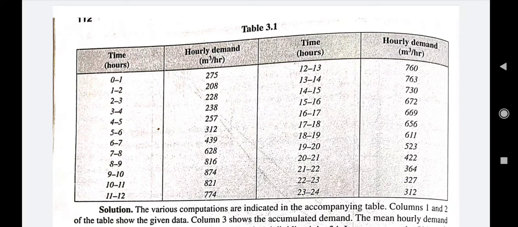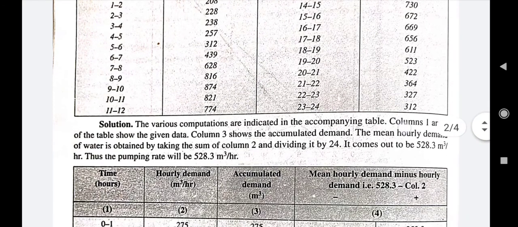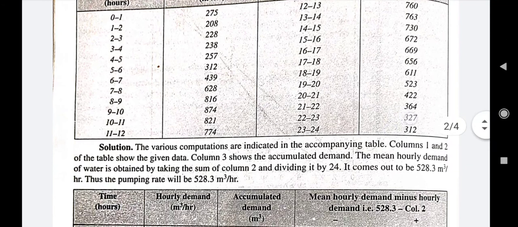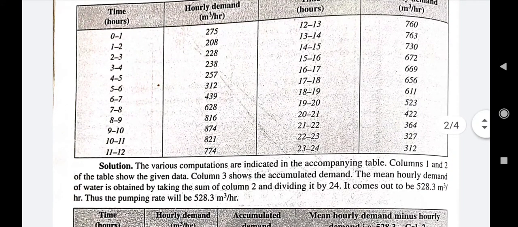Now we'll see how to solve this numerical for finding the capacity of the reservoir by different methods. Column 1 is the time in hours, and column 2 is the hourly demand in meter cube per hour, right? As we discussed in the mass curve method, we accumulate the hourly demand every hour.